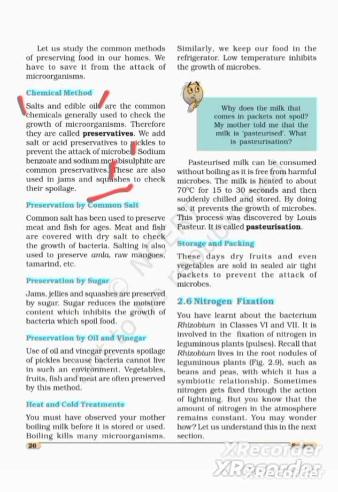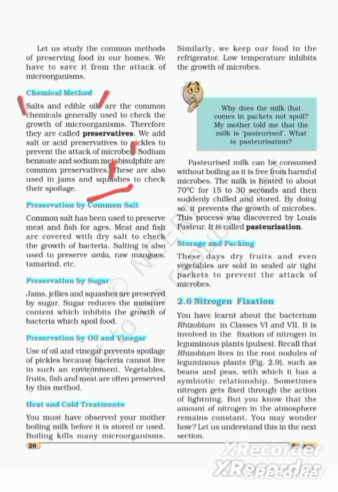So the first one is by using salt and edible oil, and the second thing is sodium benzoate and sodium metabisulfite, the common preservatives to check jams and squashes from spoilage.